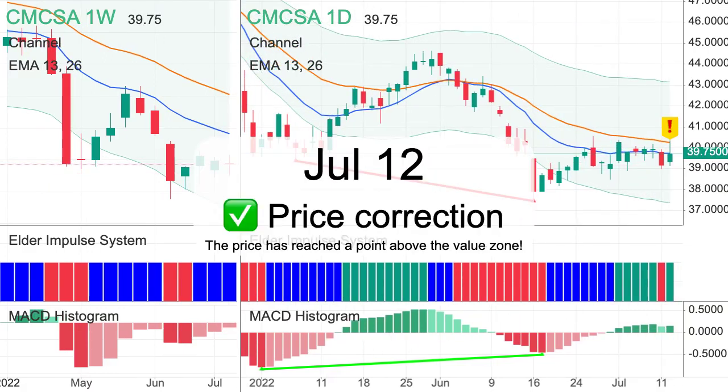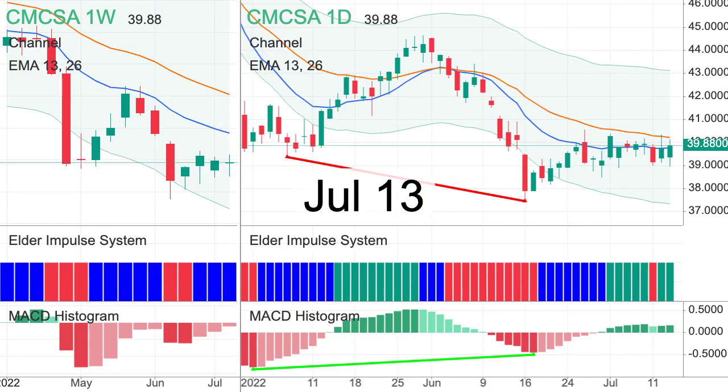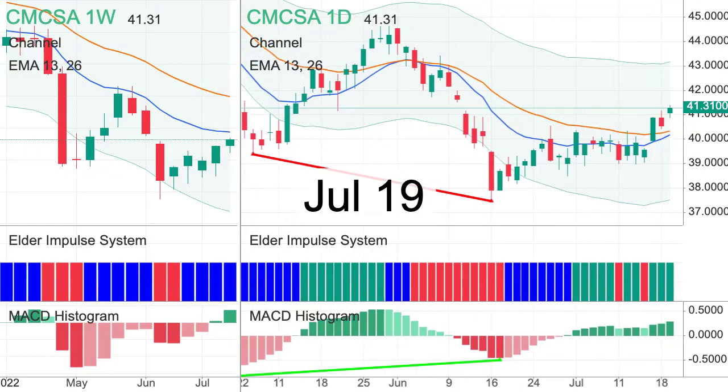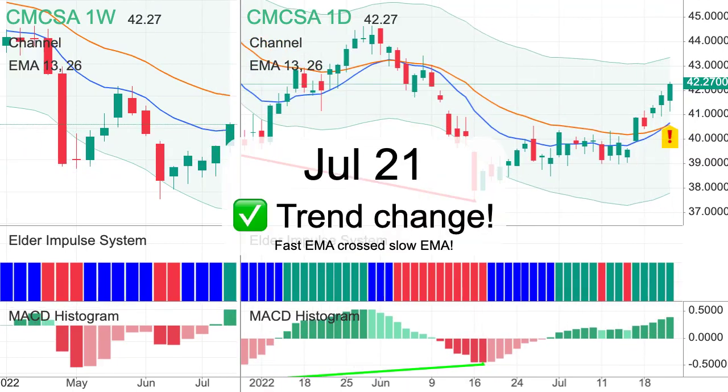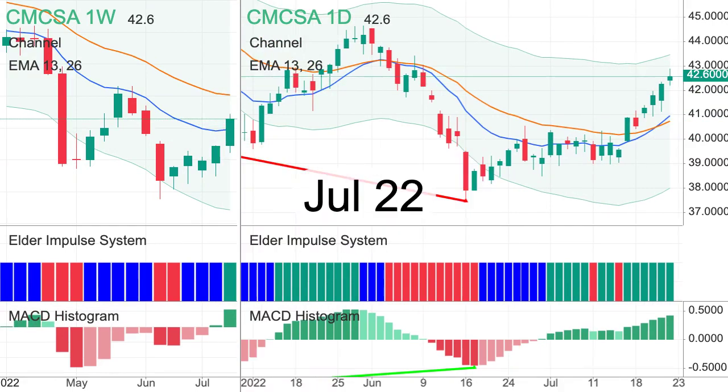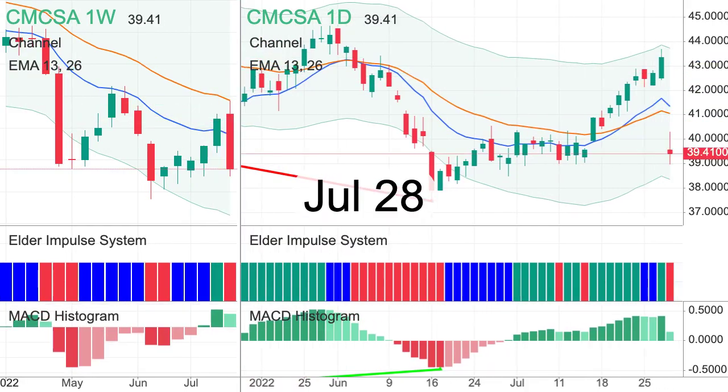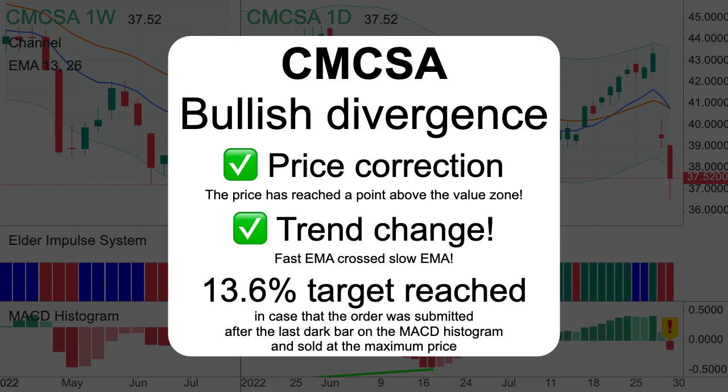The price has reached a point above the value zone. Fast EMA crossed slow EMA. MACD histogram crossed the zero line. 13.6% target reached.